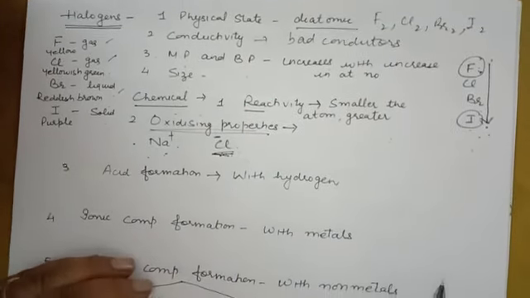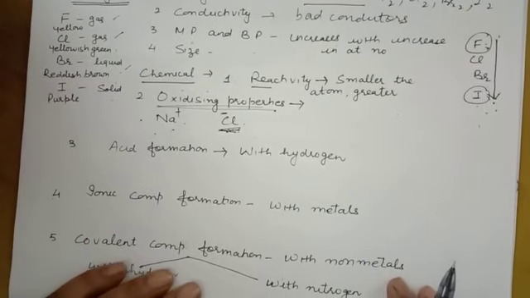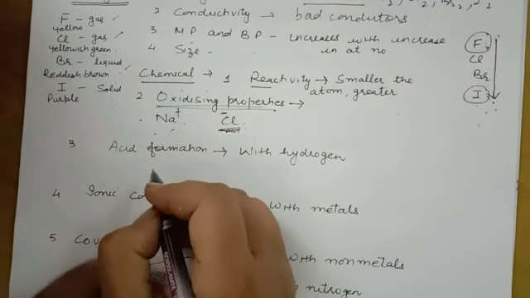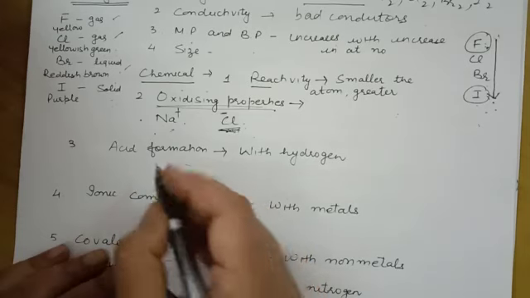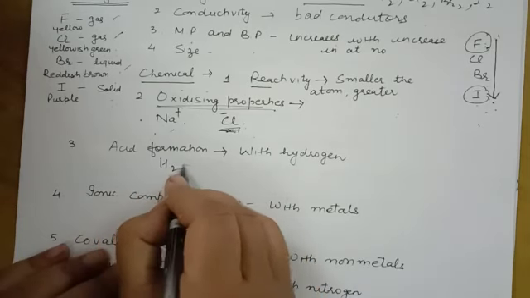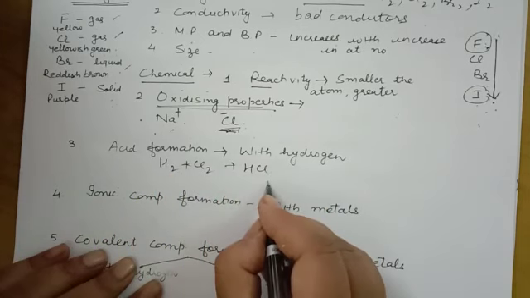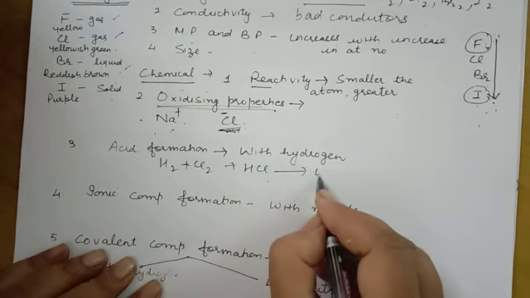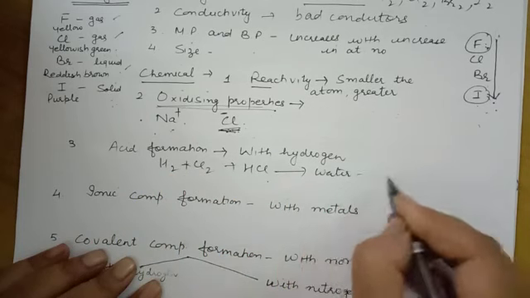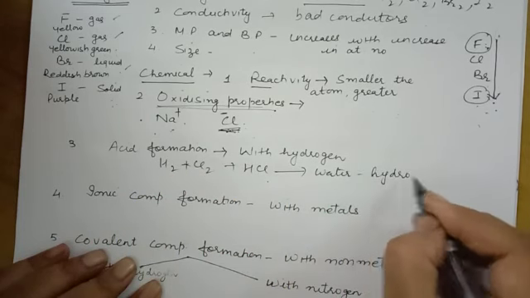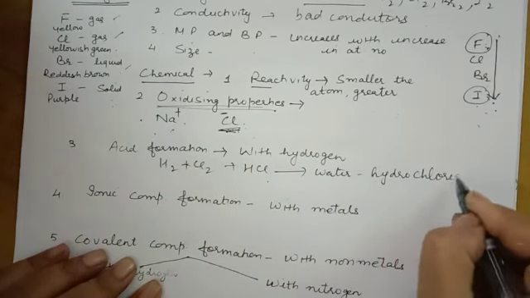Acid formation. With hydrogen, they give us gases. For example, hydrogen plus chlorine gives HCl, hydrogen chloride gas. When we dissolve this gas in water, we get hydrochloric acid.